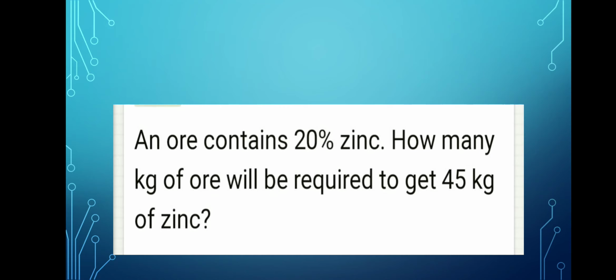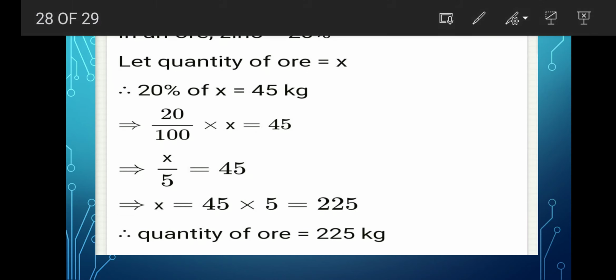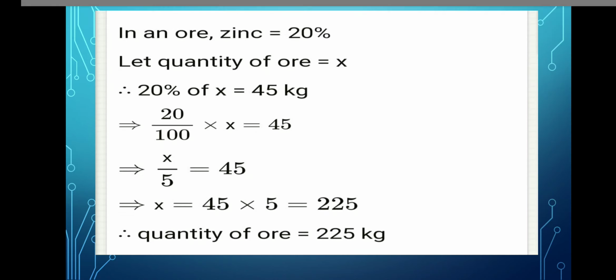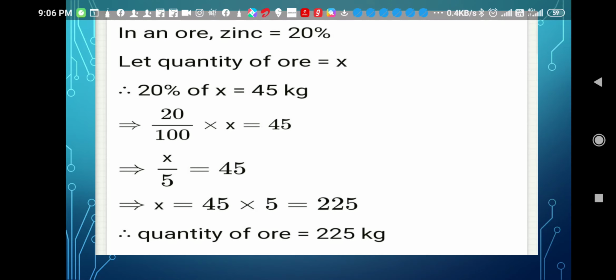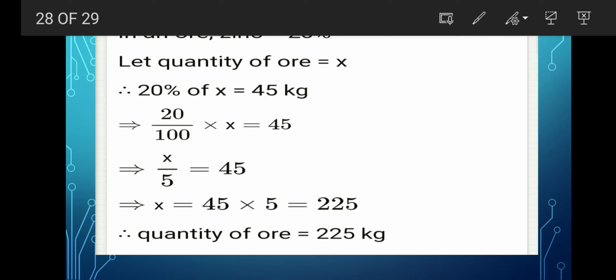Next question is, an ore contains 20% zinc. How many kg of ore will be required to get 45 kg of zinc? So here is the process. So first, in an ore, zinc is what? 20%. Clear? In an ore, the zinc is 20%.